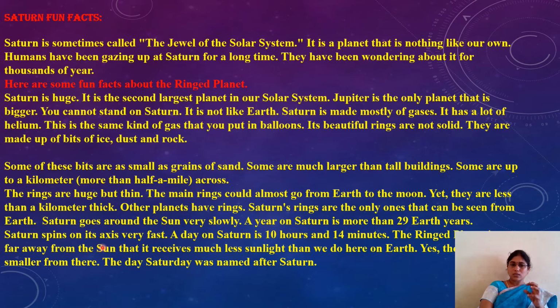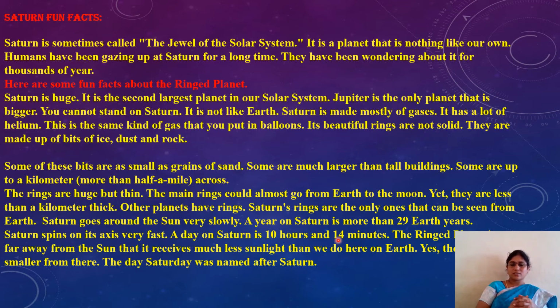Saturn spins on its own axis very fast, but goes around the Sun very slowly, so a day on Saturn is only 10 hours 14 minutes. On Earth it is 24 hours, but Saturn rotates on its own axis very fast and revolves around the Sun very slowly, like a tortoise, so it takes 29 years.